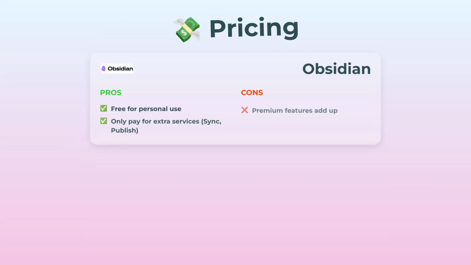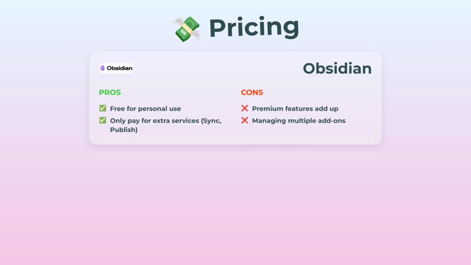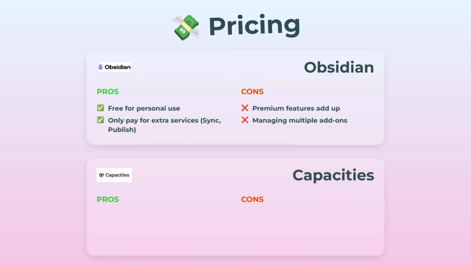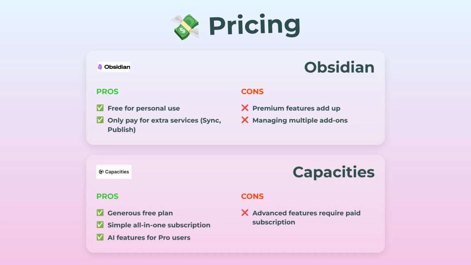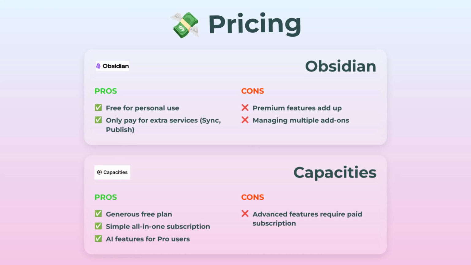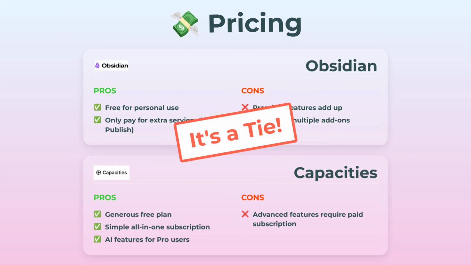On to pricing. Now this is tricky because I know we all love free stuff. Obsidian, free for personal use, no catch, unless you want to pay for extra things like sync or publish. It's kind of a la carte, pay as you go. Might get a little confusing if you want everything. Capacities has a generous free tier too and their paid plans are simpler. You pay one subscription, get the whole shebang, including the fancy AI if you're a pro user. But either way, if you want advanced stuff, you're paying something. This is pretty much a tie.